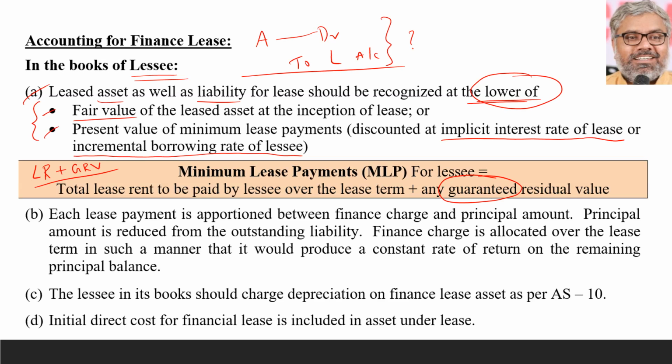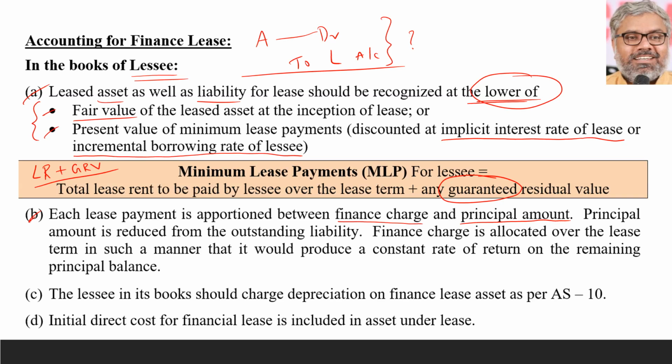That is the first point. When the lease agreement is entered into, then over a period of time, each year, what has to be done? Each lease payment has to be apportioned between finance charge and principal amount. That is another important calculation, because we know the lease rentals each year will definitely include some finance charge, interest also. So our job will be to segregate the principal amount and finance charges.